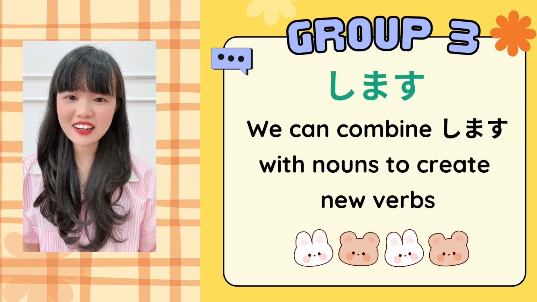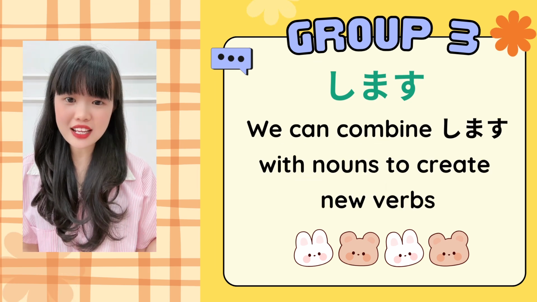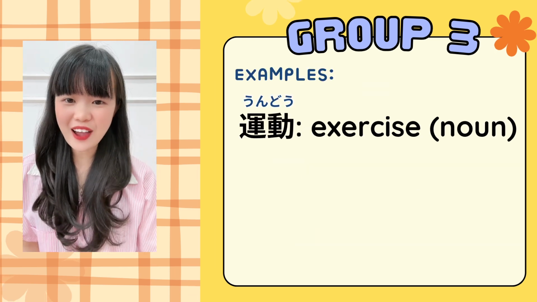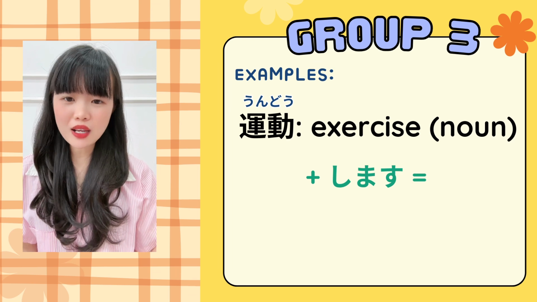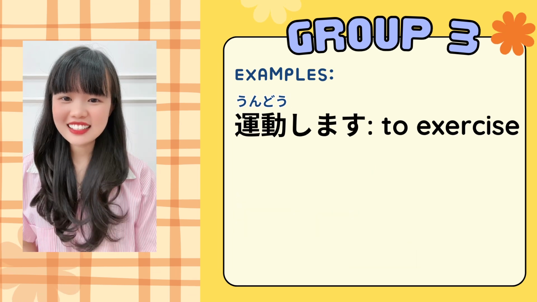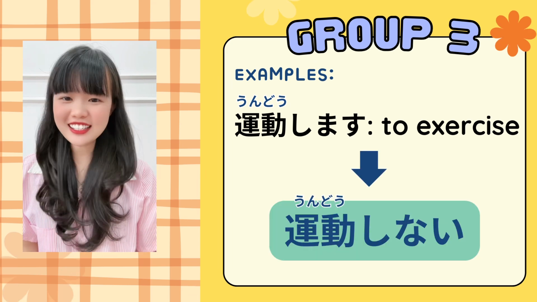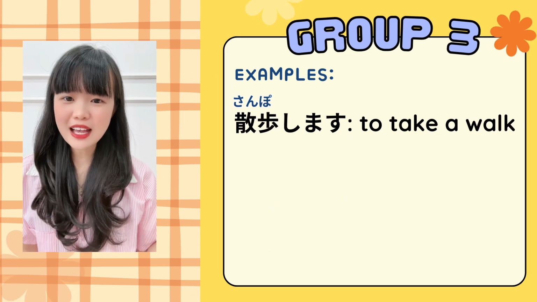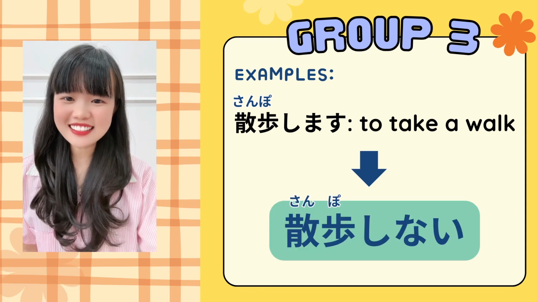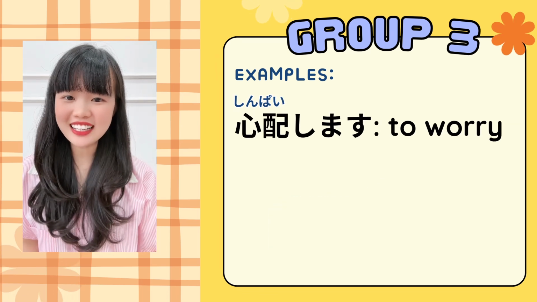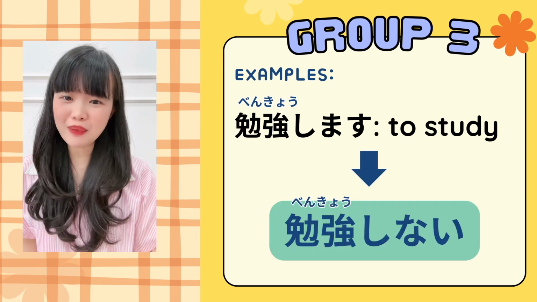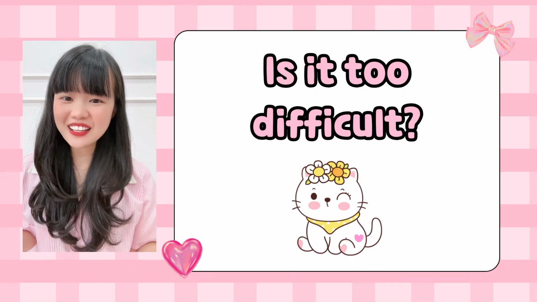In addition, we can combine shimasu with nouns to create new verbs. Like undou, exercise, this is a noun. When combined with shimasu, it becomes undoushimasu, to exercise, and this is a verb. The negative form is undoushinai. Similarly, we have sanposhimasu, to take a walk, becomes sanposhinai. Shinpai shimasu, to worry, shinpai shinai. And benkyou shimasu, to study, benkyou shinai. How does that sound? Is it difficult?